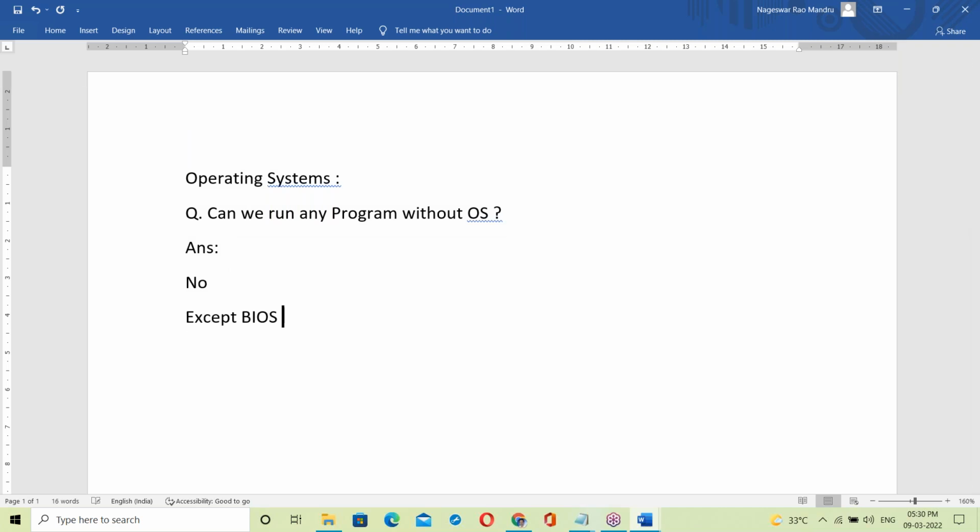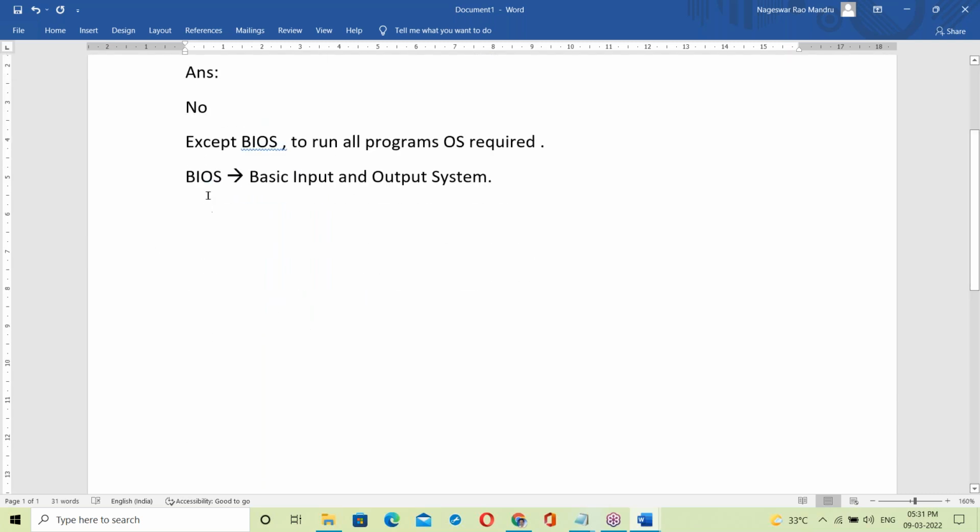Except BIOS, to run all programs, an OS is required. So what is BIOS? BIOS is not a software program. BIOS stands for Basic Input Output System.